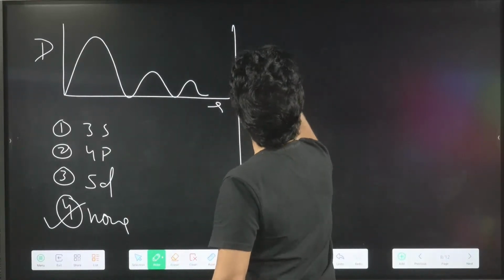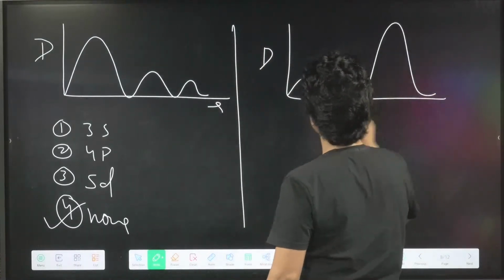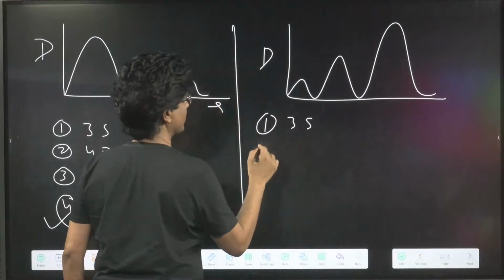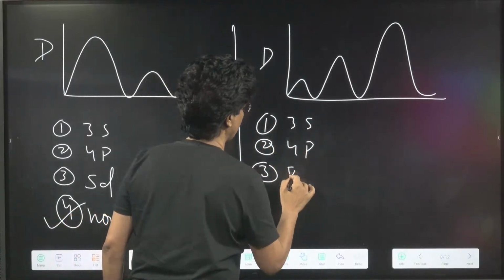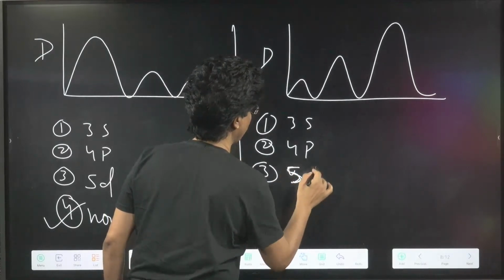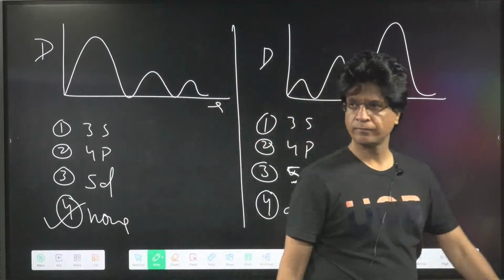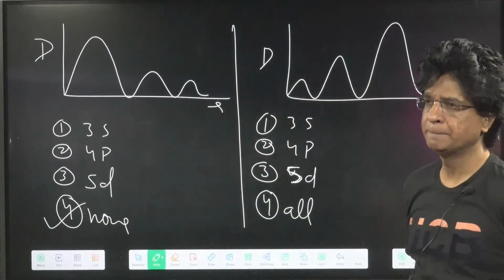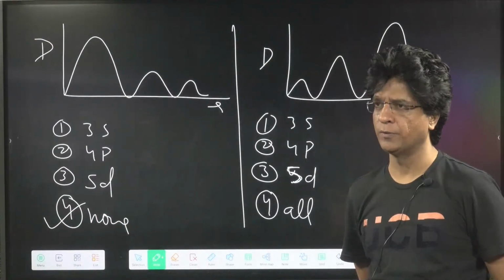So let's have D now. Come on, tell me. First option 3s, second 4p, third 5d, and fourth all of these. All the graphs of capital D begin with 0.